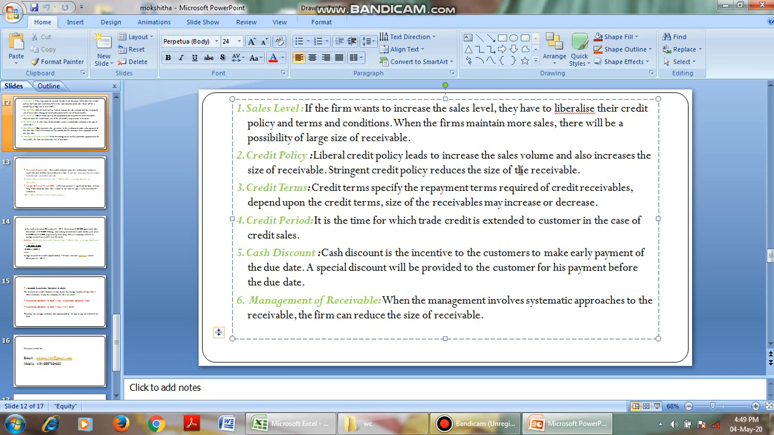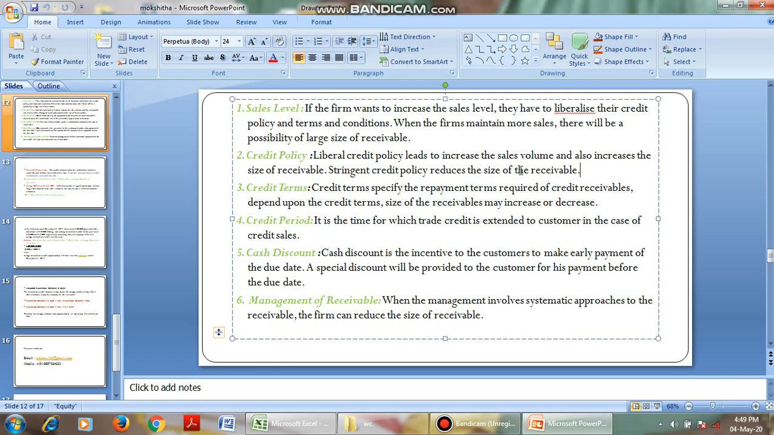Credit period: that is the time period that we extend to pay back. For example, I have given you money today and I am expecting it after 3 months. These 3 months we call the credit period. Then cash discounts: if you pay earlier, before 3 months, I will give you a discount.